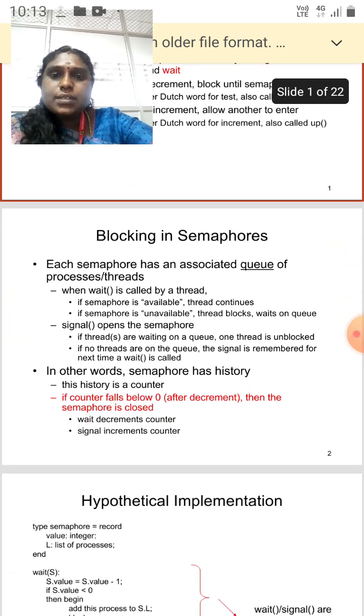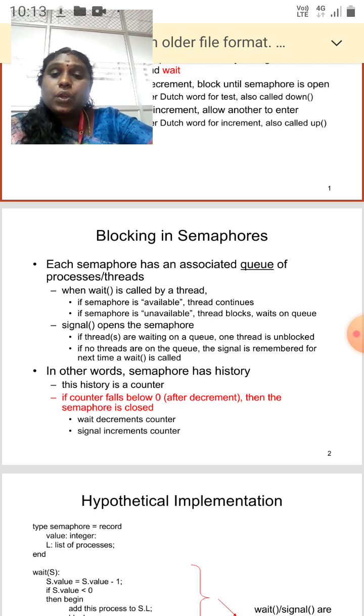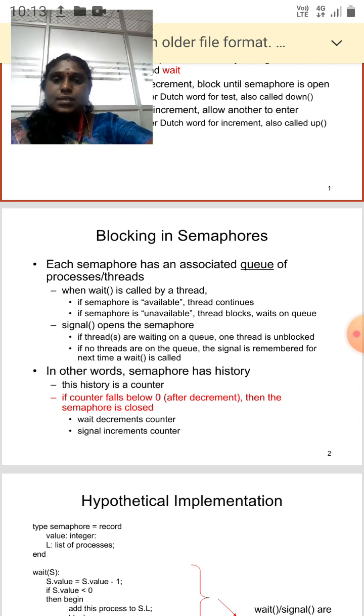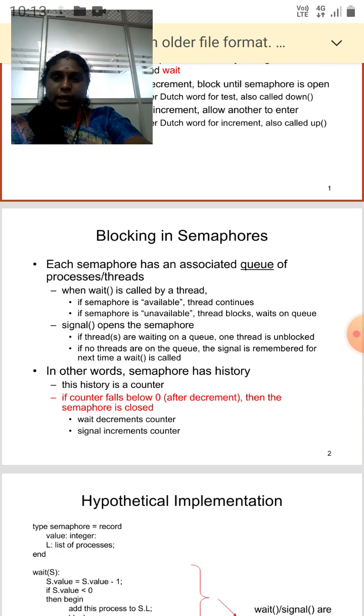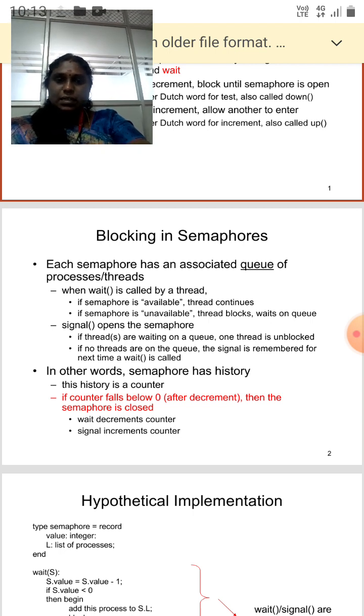Blocking in semaphores works as follows: each semaphore has an associated unique queue of processes and threads. One waiting process is called a thread. If the semaphore is available, the thread continues. If the semaphore is unavailable, the thread blocks and waits on the queue. The signal function opens the semaphore if threads are waiting on the queue. One thread is unblocked, and if no threads are on the queue, the signal is remembered for the next time a wait is called.